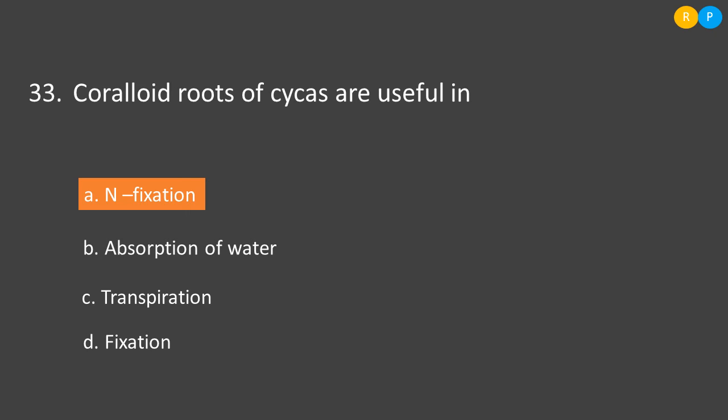Then option B, absorption of water. So absorption of water is the function of normal roots also. Then option C, transpiration. So transpiration is the function of stomata present in the leaf. Then fixation. So the correct one is option A, nitrogen fixation.